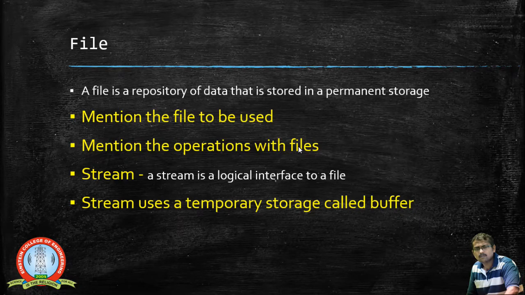For example, a document file has the extension .doc, a video file has the extension .mp4, and an audio file has the extension .mp3. A lot of files are there, and each file has an extension which shows the type of file, whether a text file, an audio file or a video file.